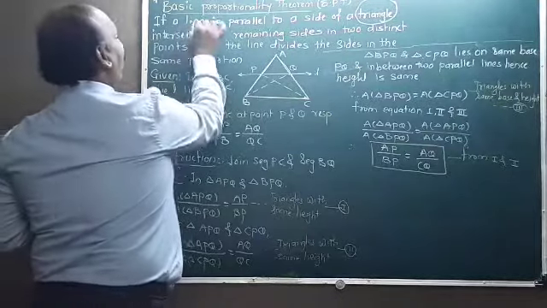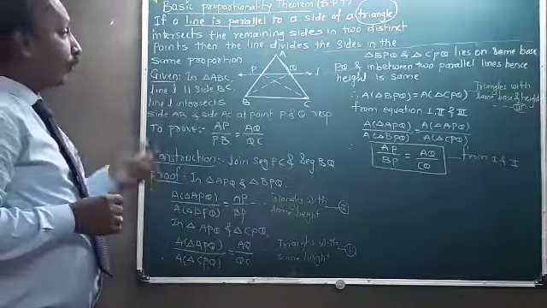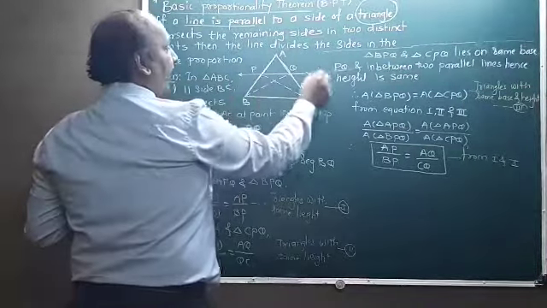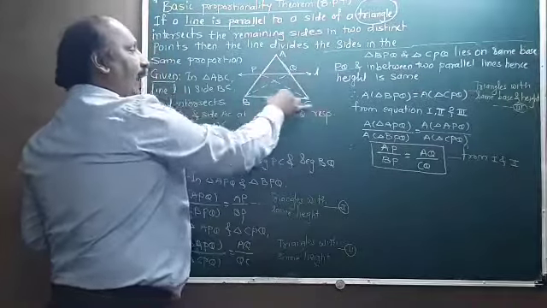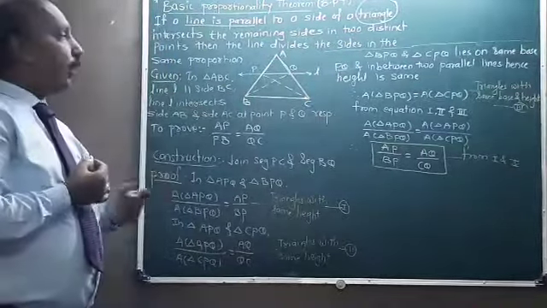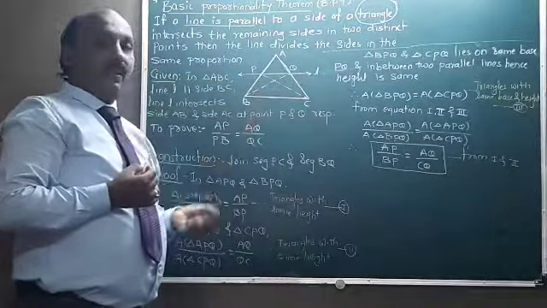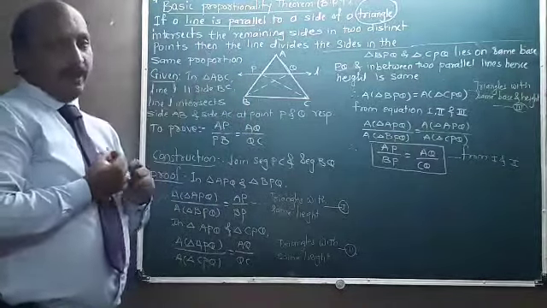They have given that if a line is parallel to a side of a triangle, it means we have to draw one line which is parallel to a side of the triangle. So here we draw the line L which is parallel to the side BC of triangle ABC. So in triangle ABC, line L parallel to side BC is the figure drawn as per the given statement.